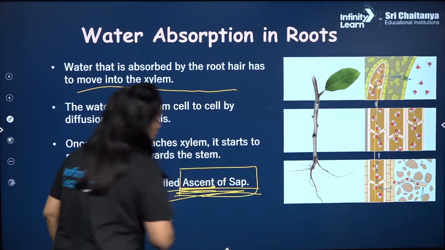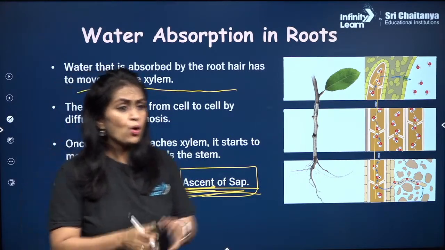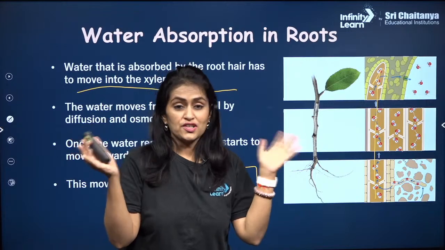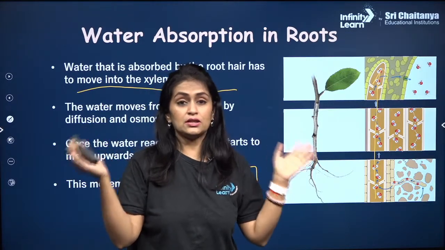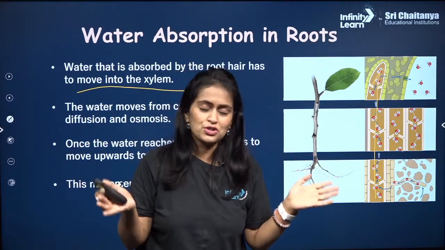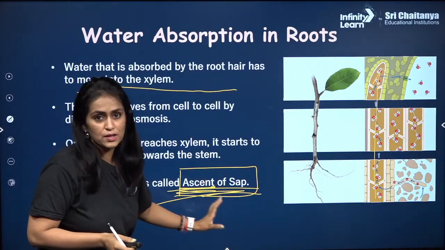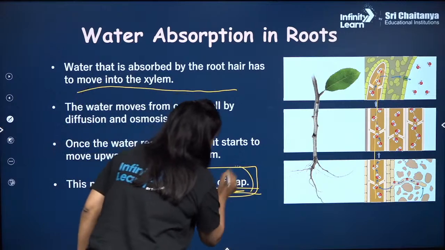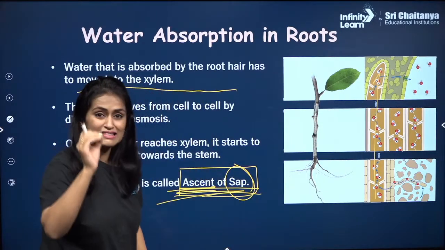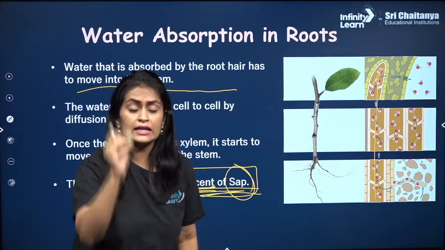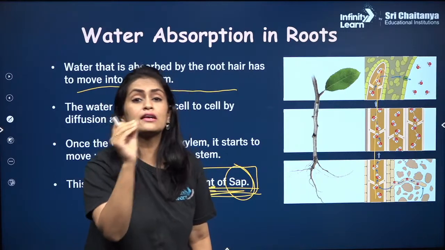Many students think that ascent of sap is something very unique, something very tough. It's nothing, it's simple. Water goes from bottom to top and that is called ascent in biology. Sap is the fluid which is found in any cell or cell component.